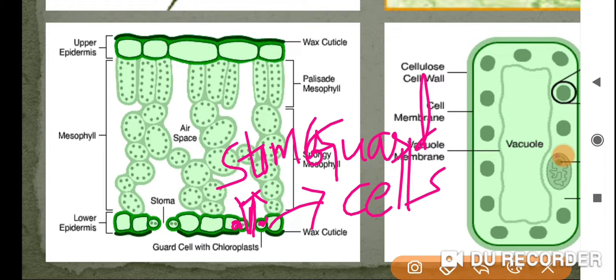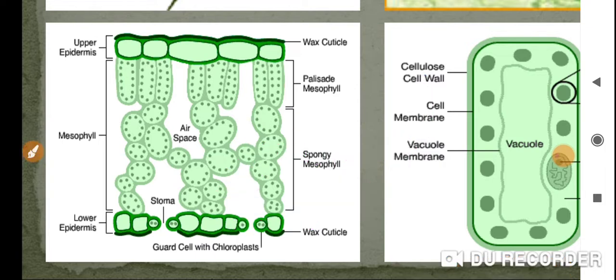The function of the stoma is diffusion. This is a new word for you, I hope. That is diffusion. Diffusion is the process of exchanging gases from a higher concentration level to a lower concentration level. Are you getting my point? What exactly is diffusion?